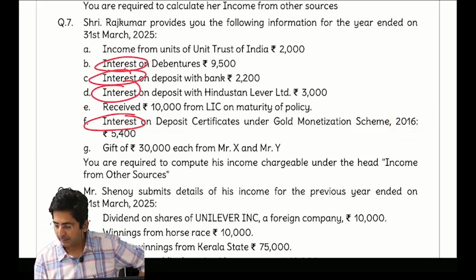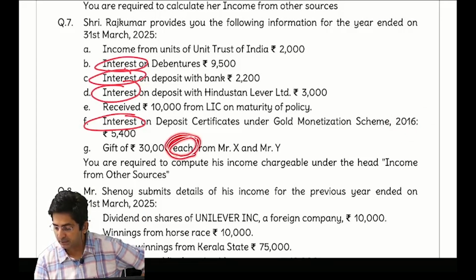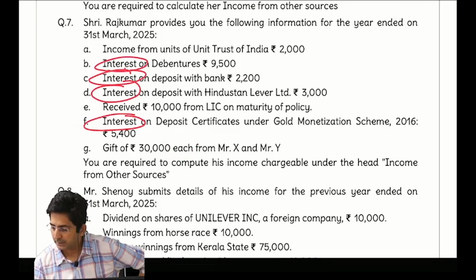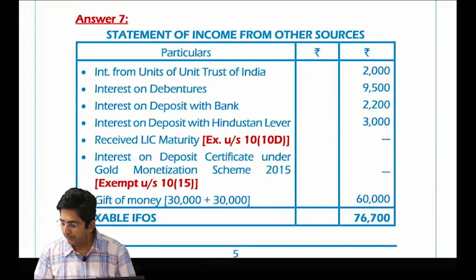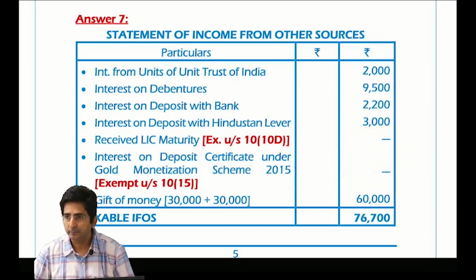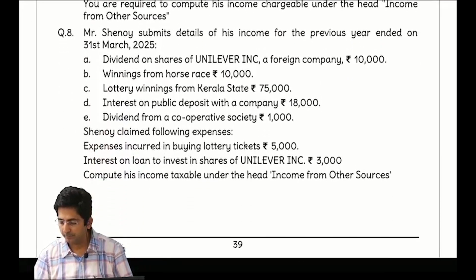So this is exempt. And what about gift of 30,000 from X and Y? 30,000 each. Did you see the word each? So 30 plus 30 is 60,000, greater than 50,000, fully taxable. So just have a glance over the solution. Everything was taxable, only this life insurance amount and gold bonds were exempt.